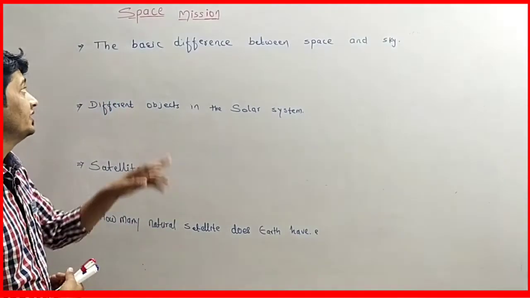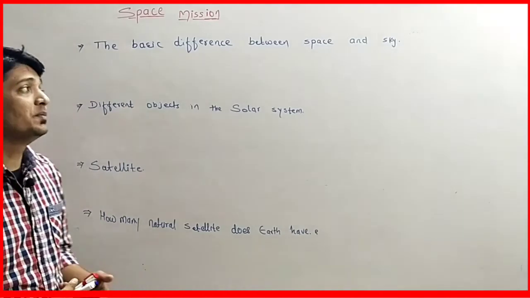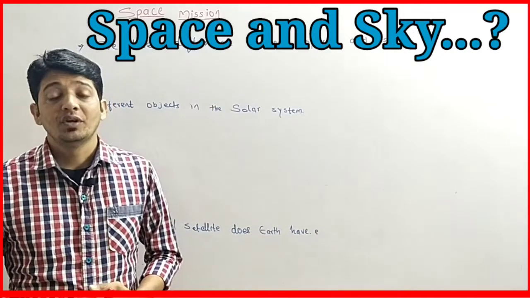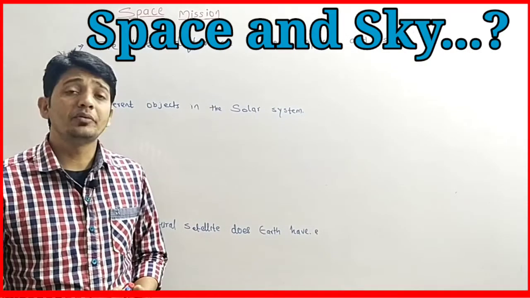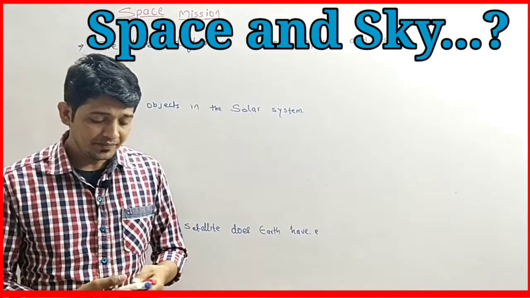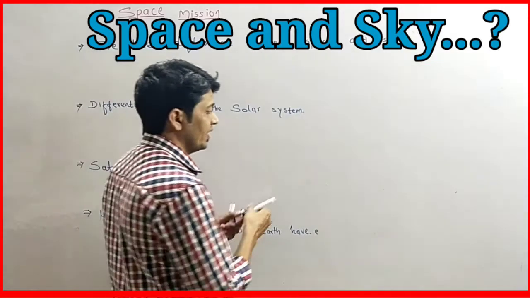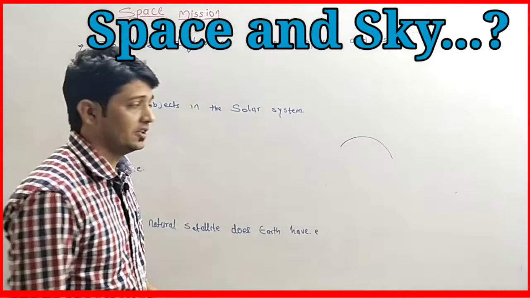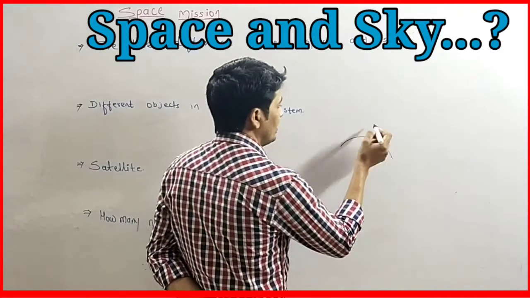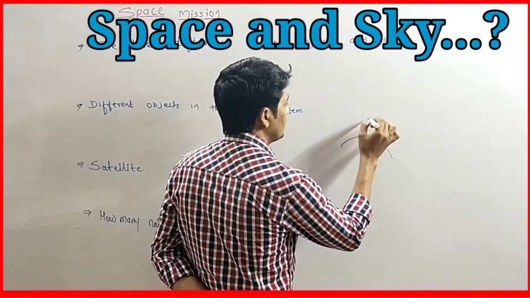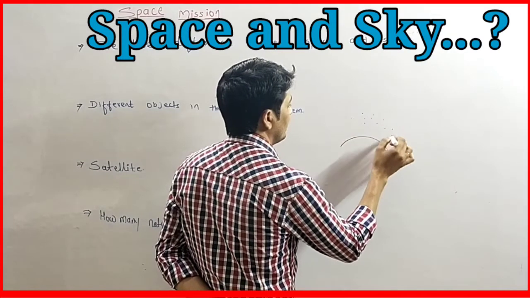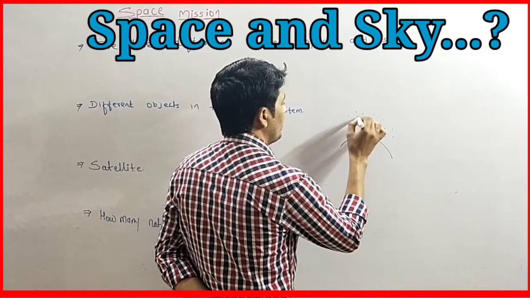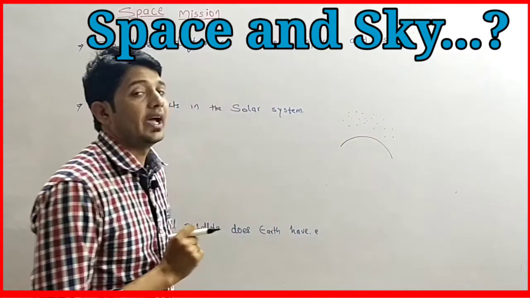Okay. And this is the basic difference between space and sky. So what is the basic difference between space and sky? Suppose this is the Earth surface, and in the atmosphere there are small particles present in the air. All these small particles are very tiny.